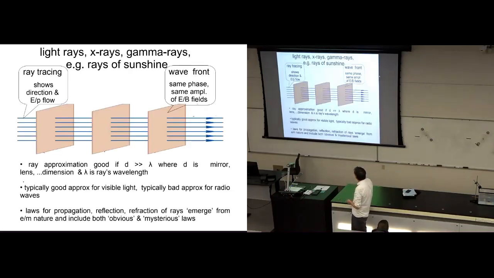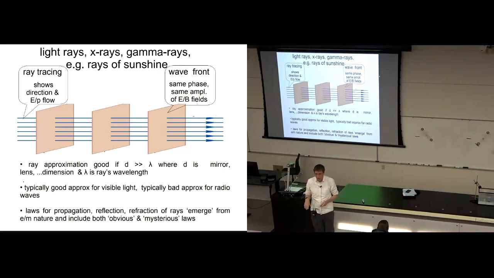Here it is. We're used to, in our everyday language, talking about rays of electromagnetic radiation. So we talk about X-rays; if we go to the hospital because we broke our wrist, we'll talk about X-rays. We talk about gamma rays, which are also available in hospitals for diagnostics. We talk about light rays, rays of sunshine. But what do we mean by rays of electromagnetic radiation?